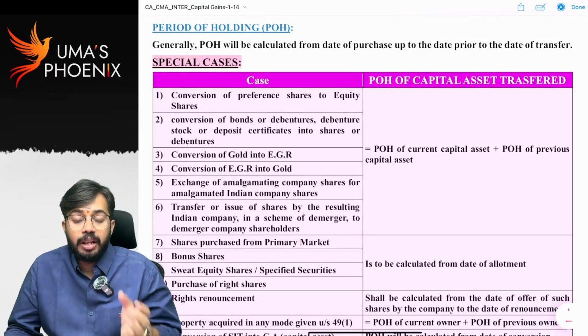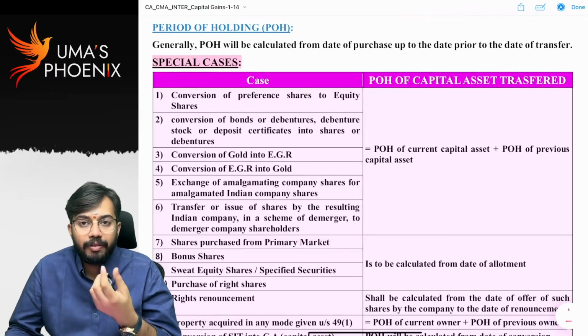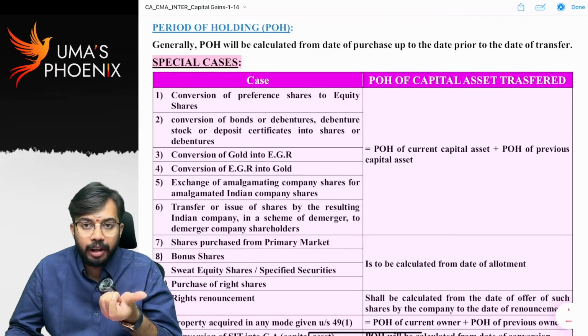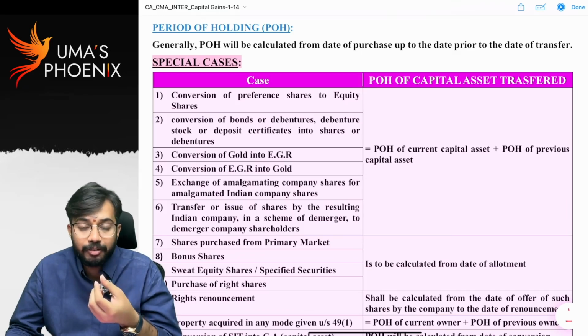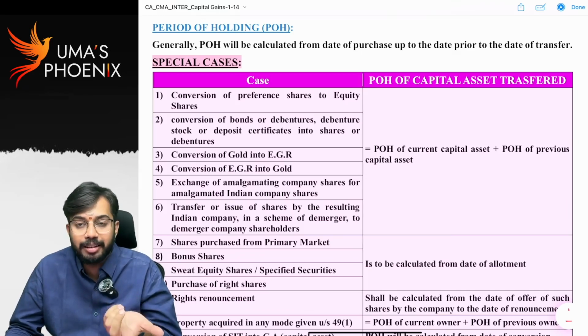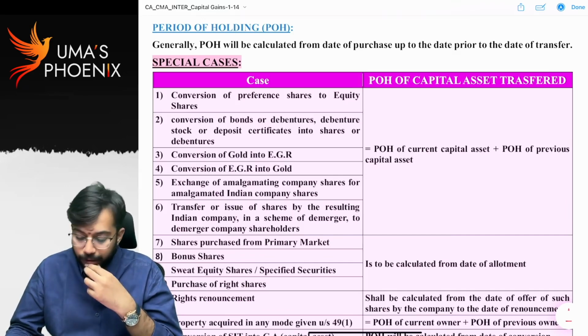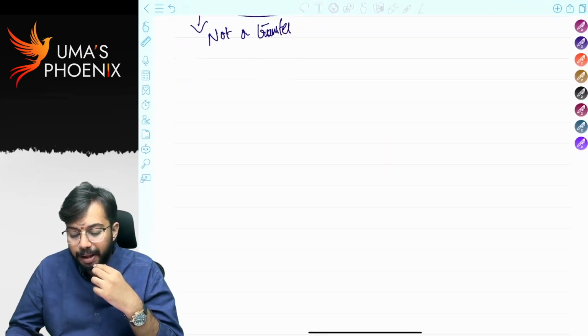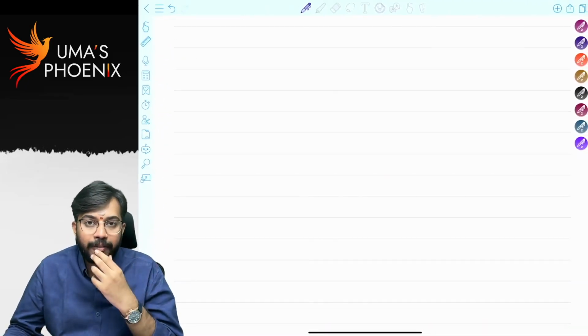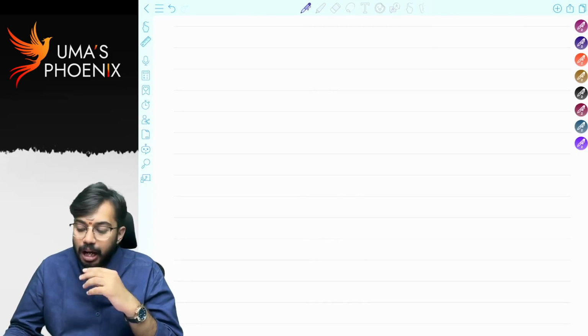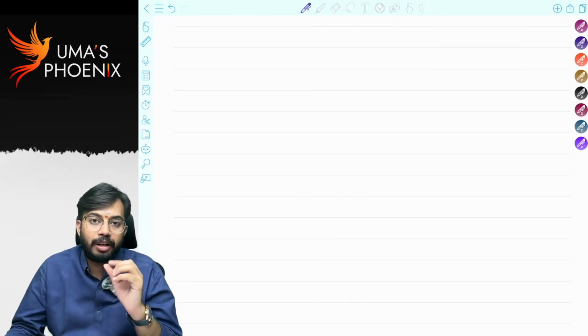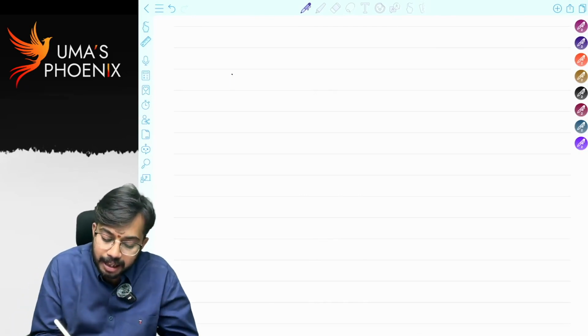Now, in the previous concept, quite often we discussed period of holding. If period of holding is less than or equal to 12 months, if period of holding is greater than 12 months, greater than 24 months, like that. Sir, what do you mean by this period of holding? How to calculate period of holding? See, period of holding is always calculated from date of purchase up to the date prior to the date of transfer. I purchased one building